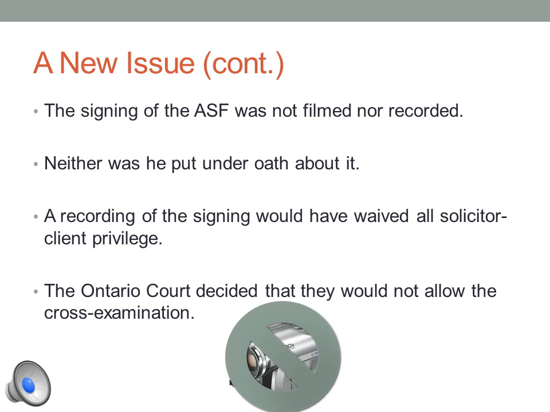More facts about the new issue are that DS was not filmed while signing the ASF, and neither was he put under oath about it, because apparently that's unethical. And if the Crown had taken a recording of the signing, that would have waived all solicitor-client privilege. After listening to all these facts, the Ontario court ruled that they would not allow the cross-examination.